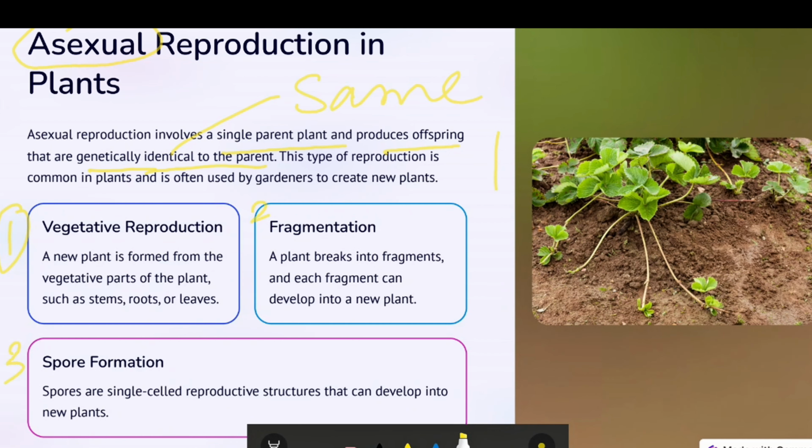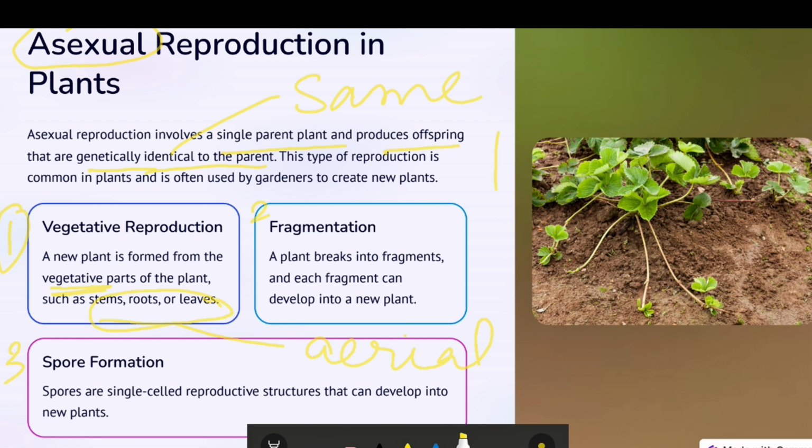Okay, so what is vegetative reproduction? A new plant is formed from the vegetative part of the plant. What is the meaning of vegetative over here? Vegetative means the plant's parts, or you can say the aerial parts: stem, roots and leaves. So a new plant can be grown by these parts. How? We will see in detail.